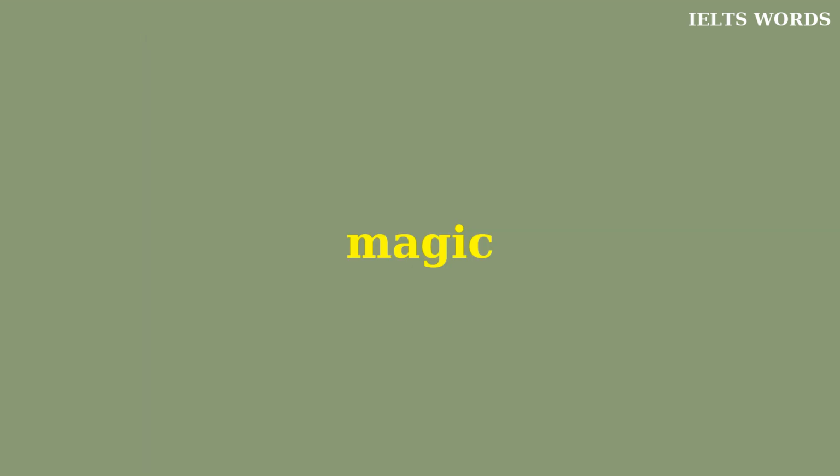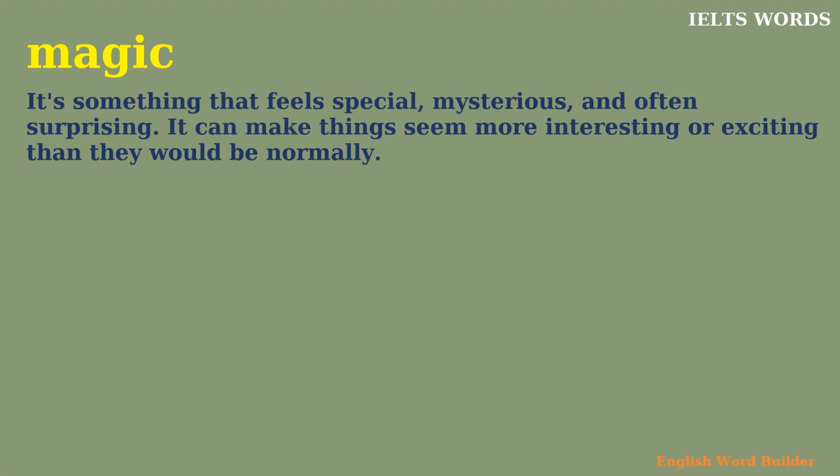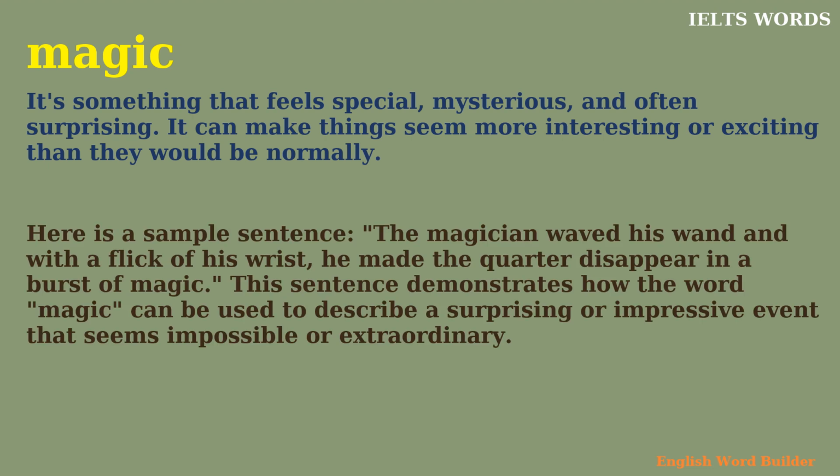Magic. It's something that feels special, mysterious, and often surprising. It can make things seem more interesting or exciting than they would be normally. Here is a sample sentence. The magician waved his wand, and with a flick of his wrist, he made the quarter disappear in a burst of magic. This sentence demonstrates how the word magic can be used to describe a surprising or impressive event that seems impossible or extraordinary.